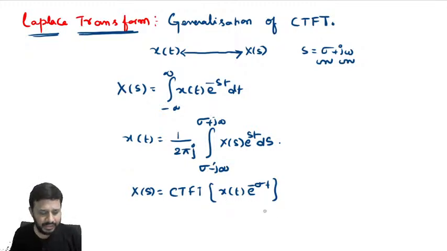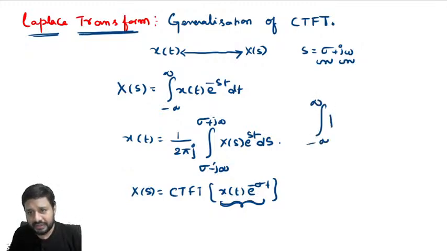And what is the convergence condition for Laplace transform we have seen? The convergence condition is that the signal x of t into e power minus sigma t must be absolutely integrable.